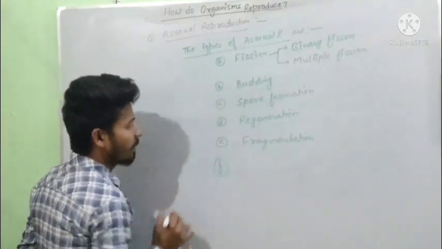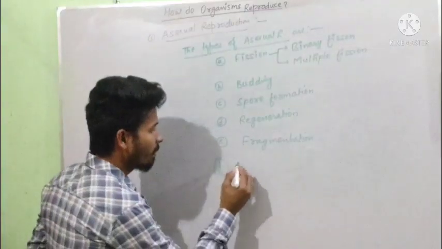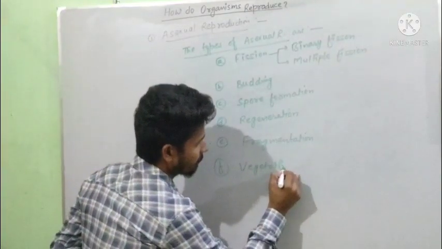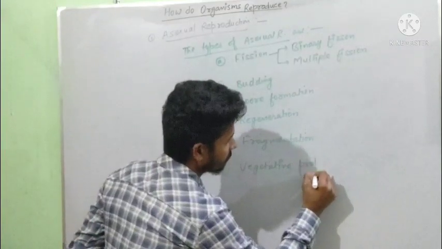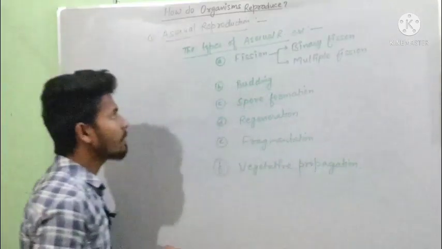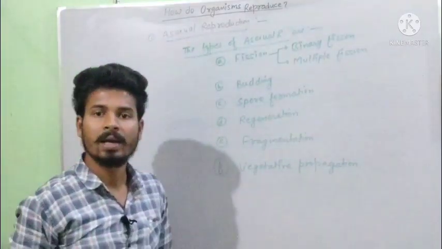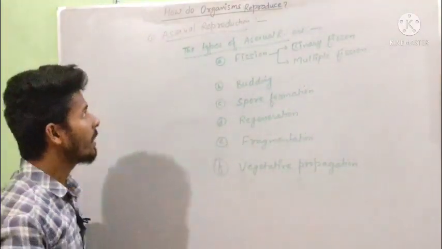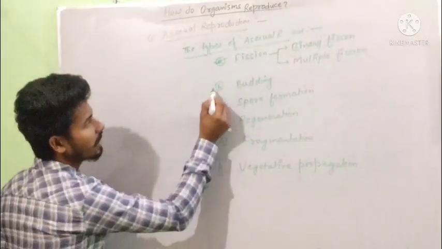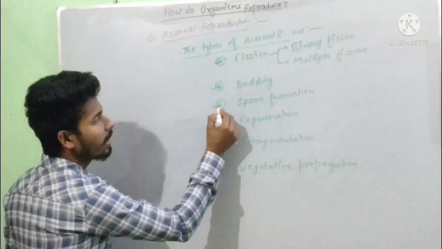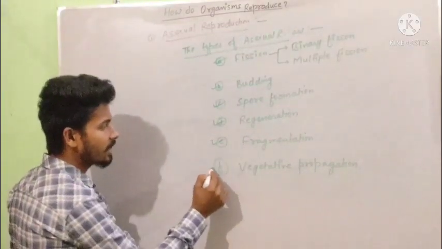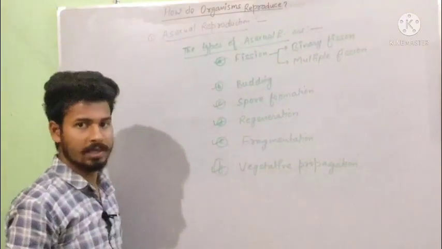Next, that is last one, vegetative propagation. There are 6 methods that can be used under the asexual mode, that is fission, budding, spore formation, regeneration, fragmentation and vegetative propagation.